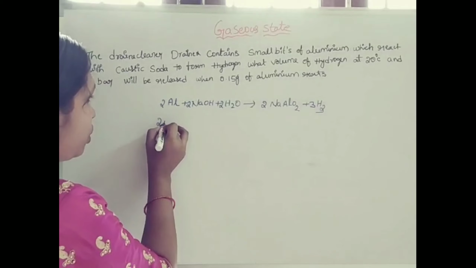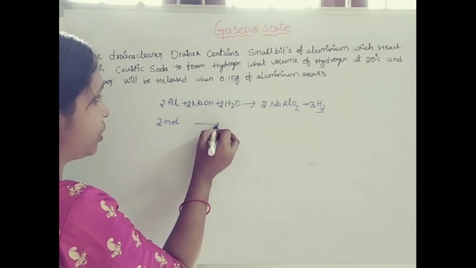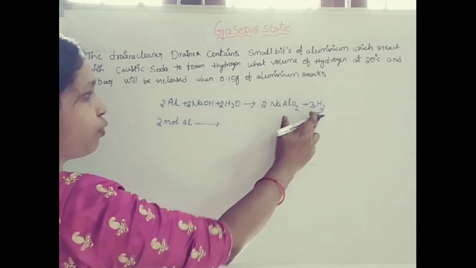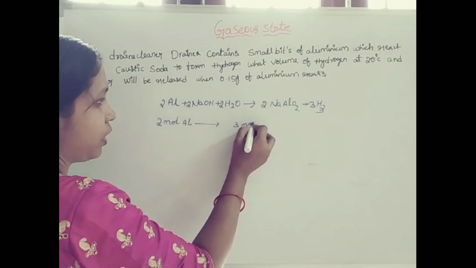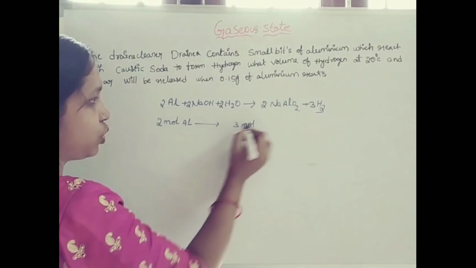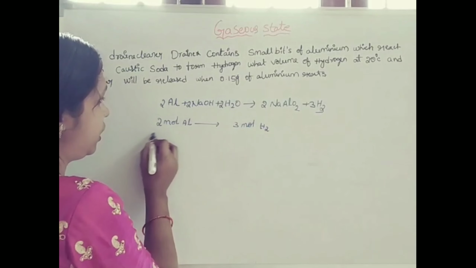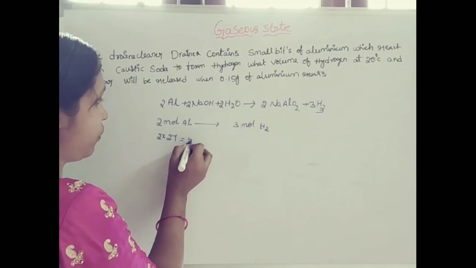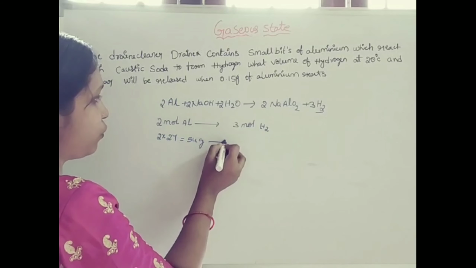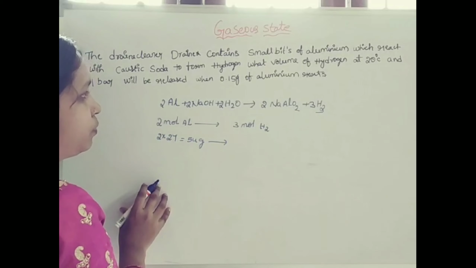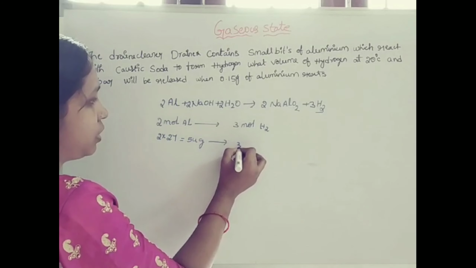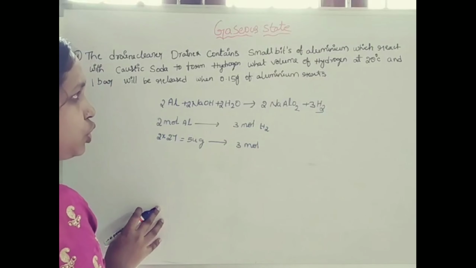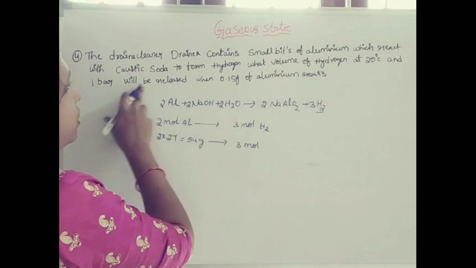That means 2 moles of aluminium react with caustic soda and form 3 moles of H2. Here the weight of aluminium is 2 into 27, that is 54 grams. 54 grams of aluminium form 3 moles of H2.